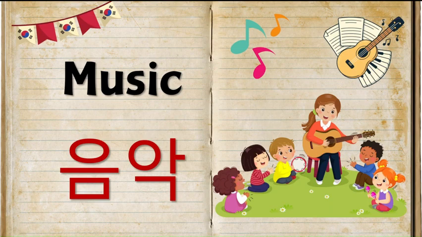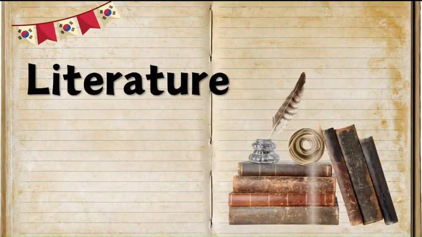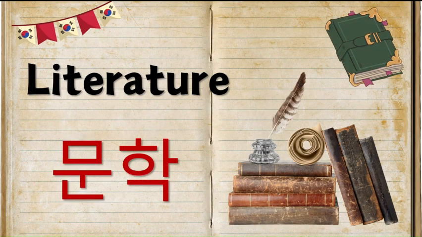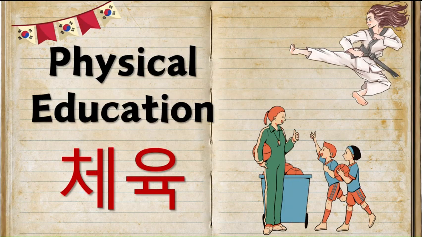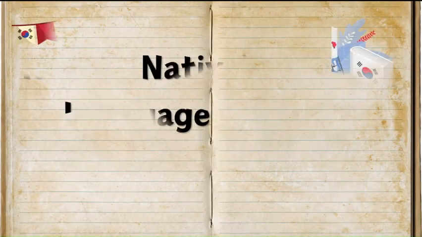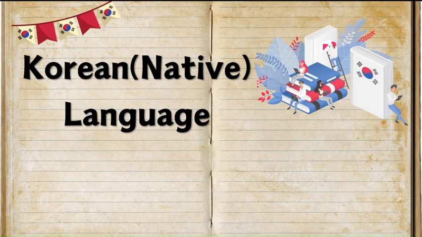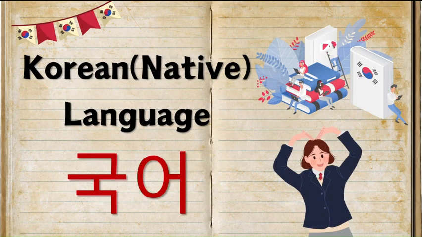Okay, next let's see the Korean word for literature, and that is 문학. Next comes the Korean word for the subject of physical education, that is PE, and it is called 체육. Okay, next let's see what is the word for Korean language, that is the native language of Korean people, and it is called 국어.